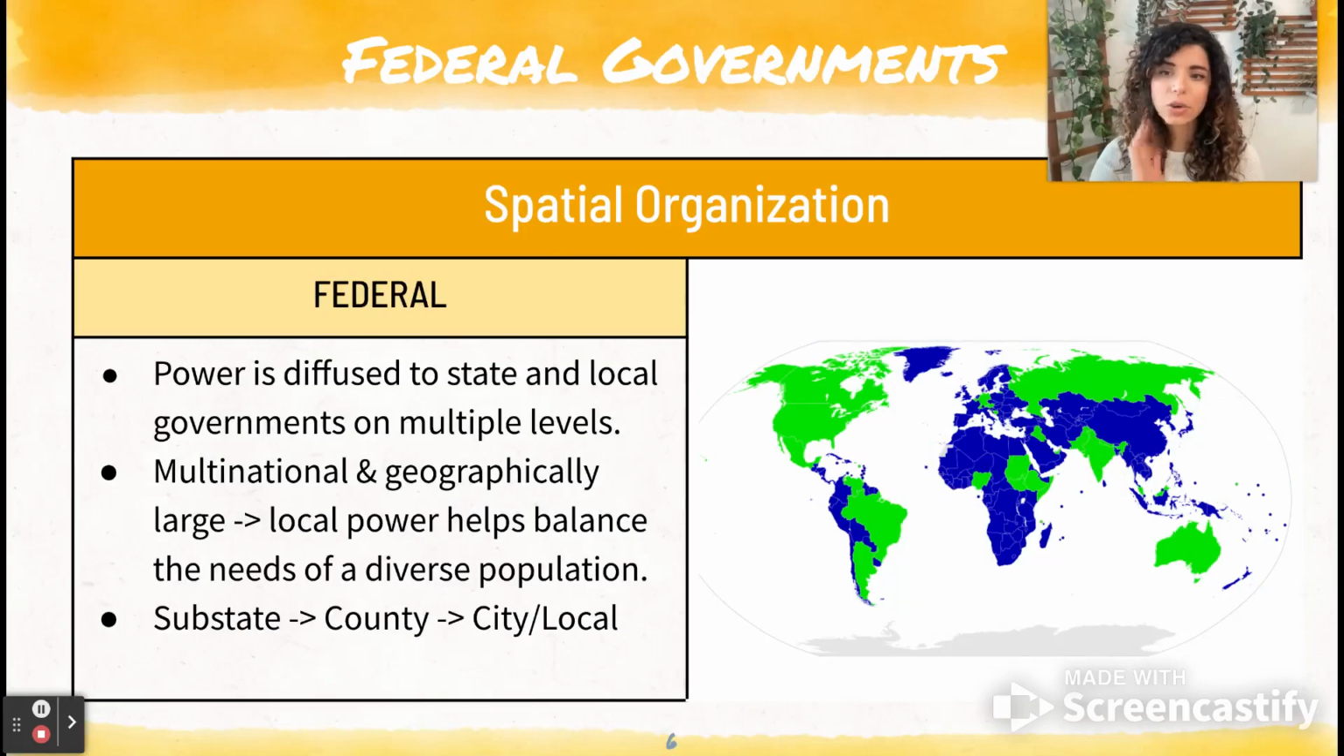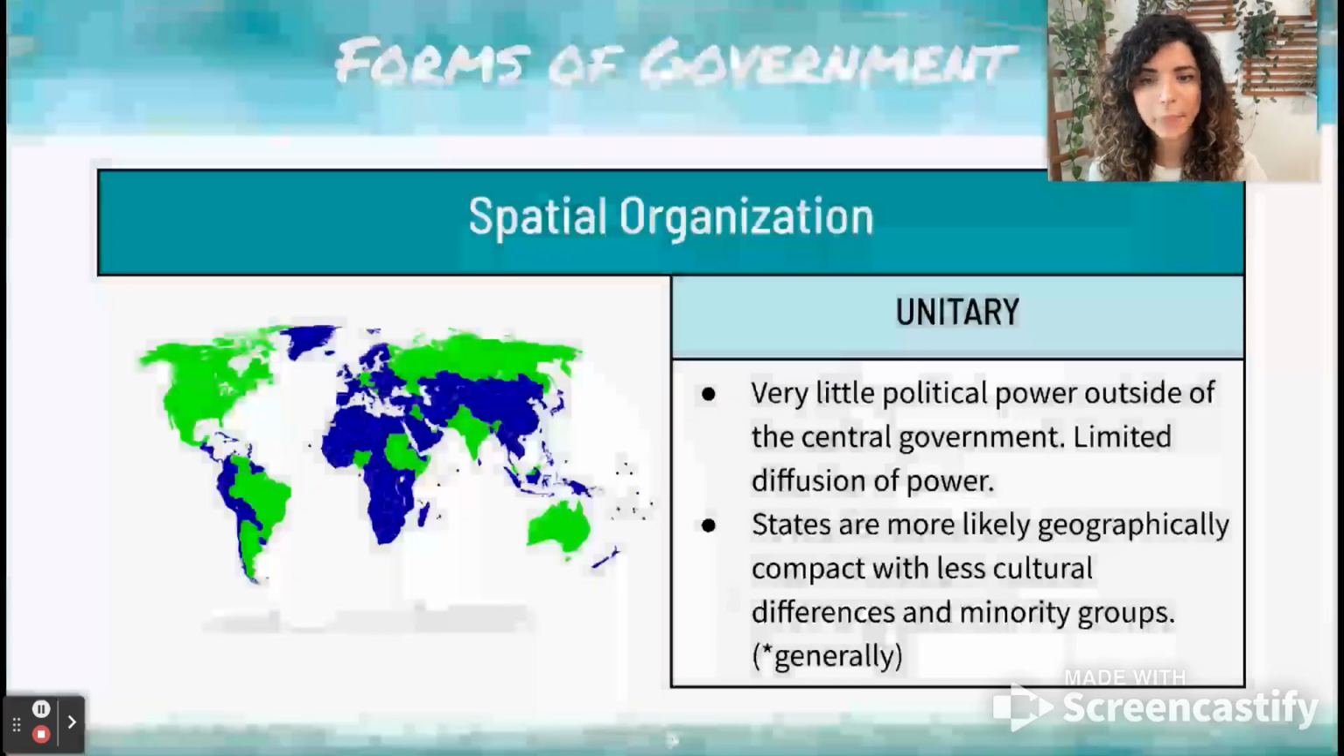So in terms of spatial organization for federal governments, power is diffused to state and local governments on multiple levels. Multinational and geographically large countries tend to adopt this model because it makes it a little bit easier to meet the needs of diverse populations. So here we see the sub-state or the overall country, then the county level or the smaller level, and then the city and local level, which is the smallest scale of government in this example.